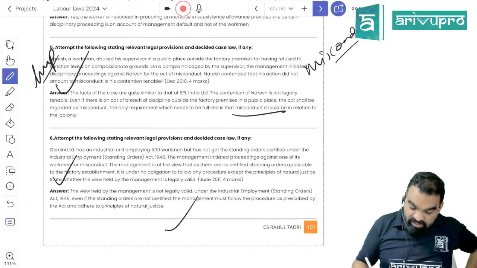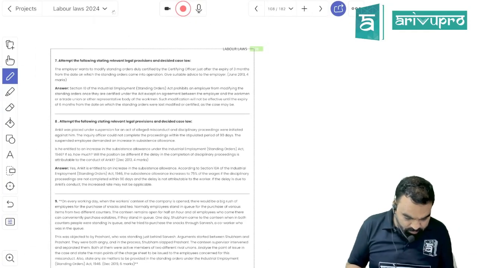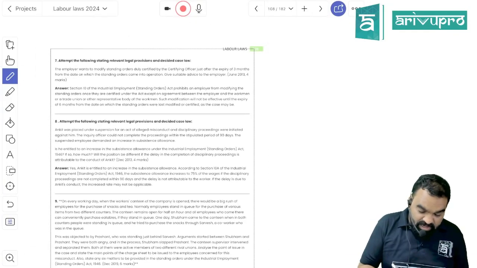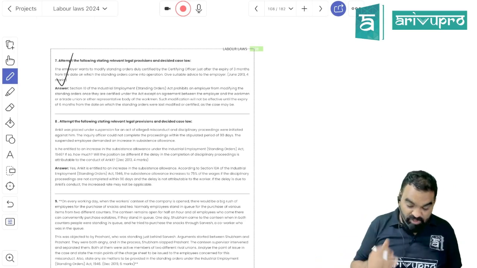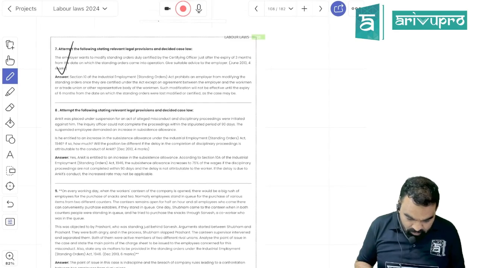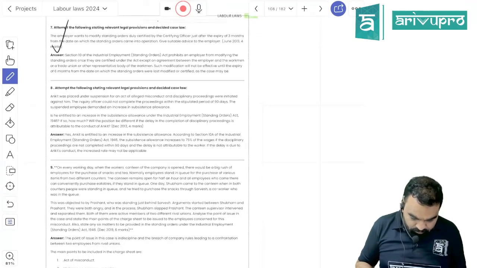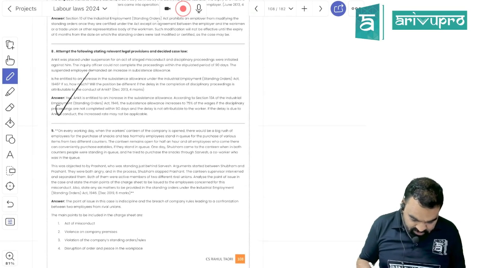If the standing order has not been certified, the model standing order is going to be applicable, right? If you want to modify the standing order within 3 months from the last modification, a minimum 6-month gap is mandatory, right? Again, suspension and subsistence allowance.